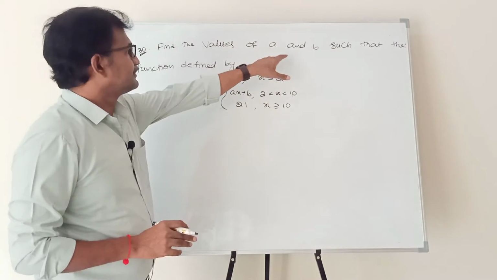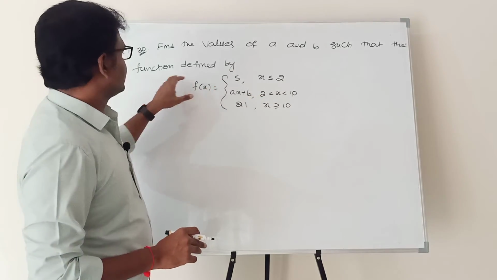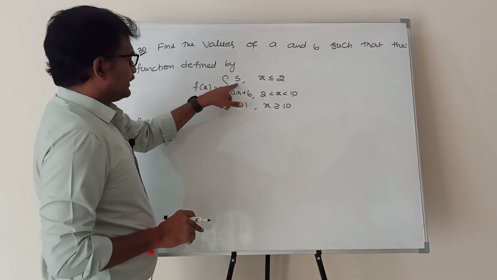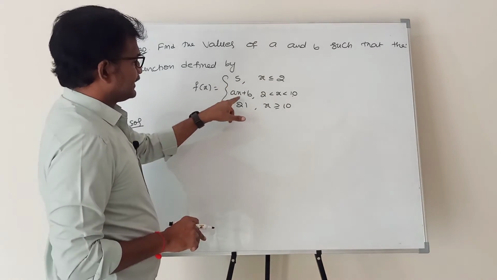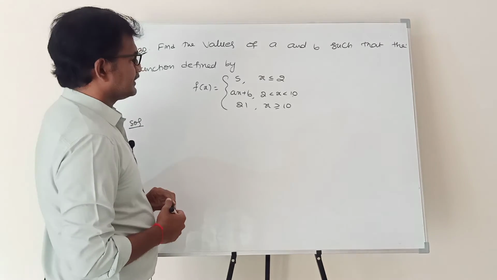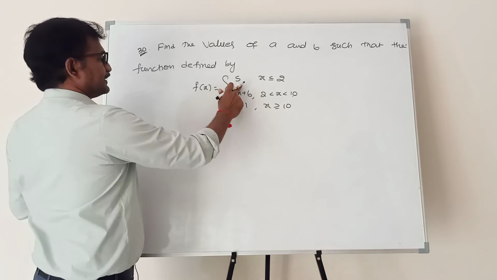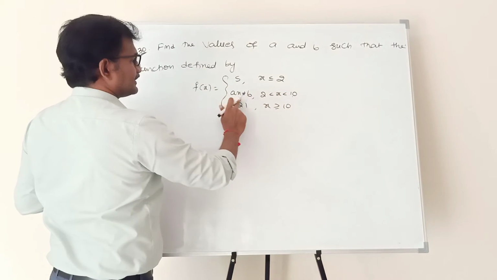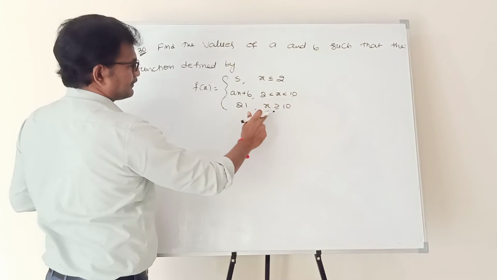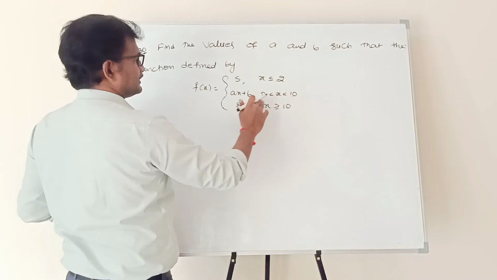Find the values of a and b such that the function defined by f of x equal to 5 if x less than or equal to 2, ax plus b if 2 less than x less than 10, 21 if x greater than or equal to 10. For x less than 2 the function is 5. Between 2 to 10 the function is ax plus b. After 10 the function is 21. After 10, 11, 12 up to infinity the function is not changing.